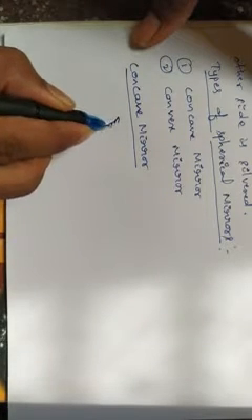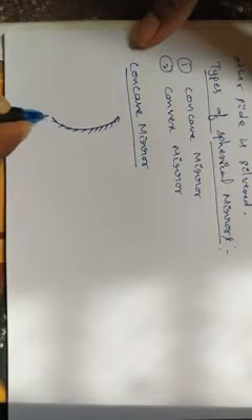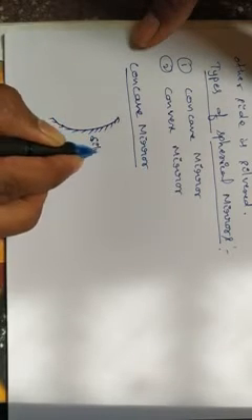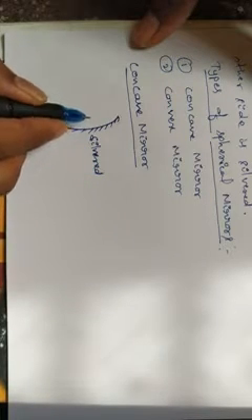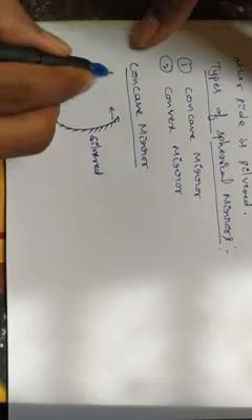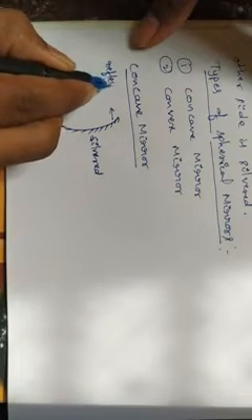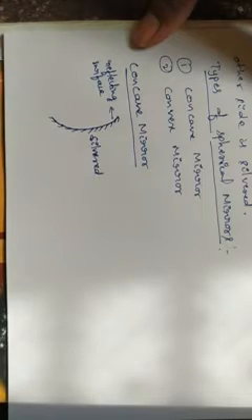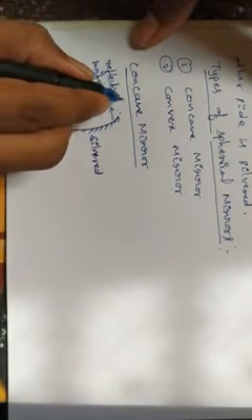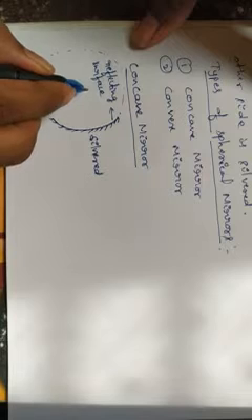The outer face I am going to silver, so the outer surface is silvered, and the inner surface is the reflecting surface. If we extend it like this, we get the sphere, and this is its center, indicated with C.